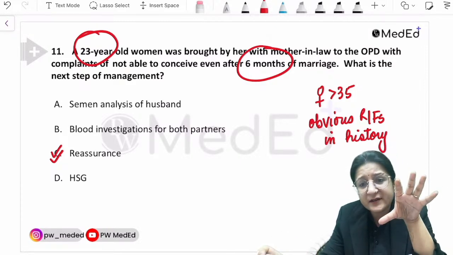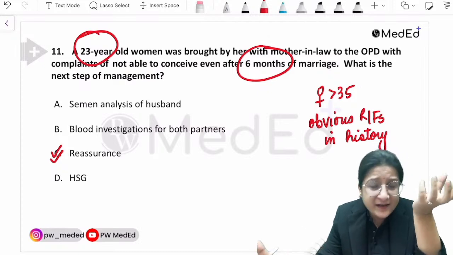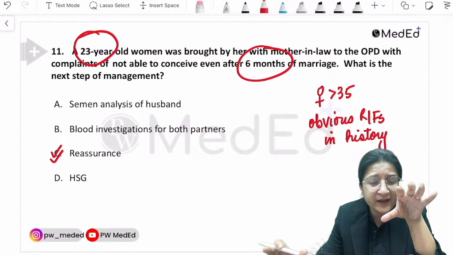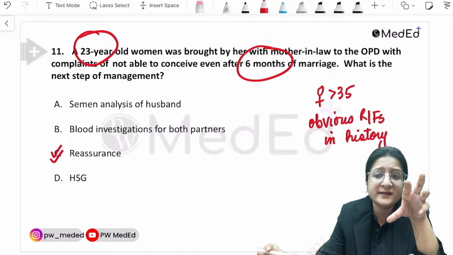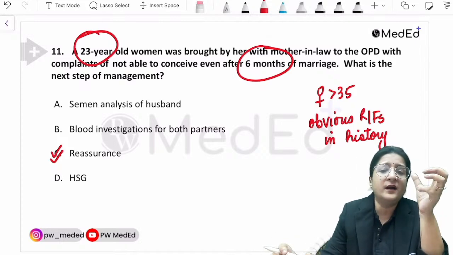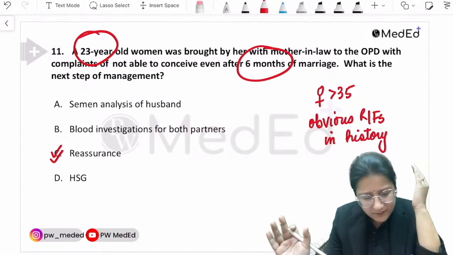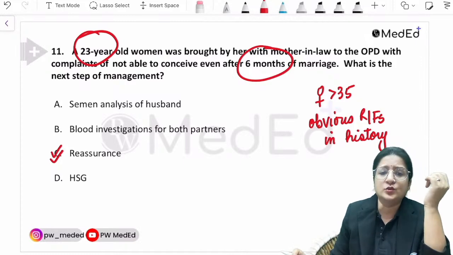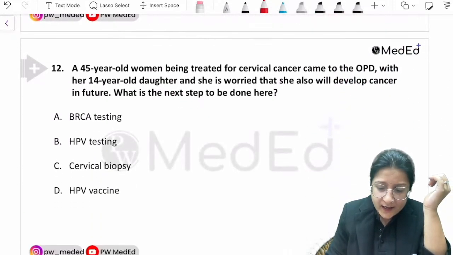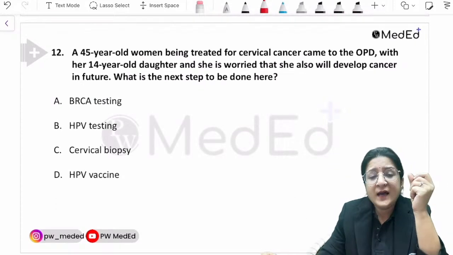Or let's say on history there is a prior history of ectopic pregnancy, or a prior history of recurrent episodes of pelvic inflammatory disease. If there are obvious risk factors, then one can evaluate early. Otherwise, 1 year after unprotected intercourse. So all that is required right now is reassurance. Now let's have a look at the next question.